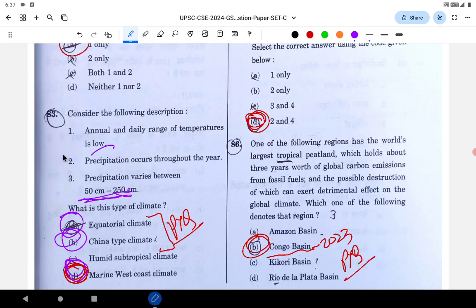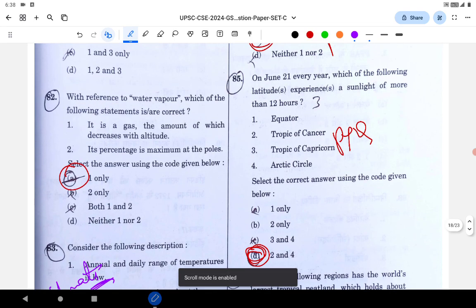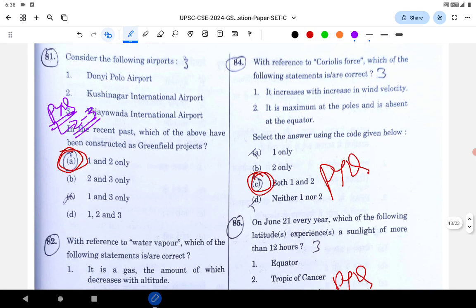But the different climate types are also an important theme of UPSC. So you should know the descriptions for all the important types: China type, equatorial type, humid subtropical type, marine west coast type. You should know all these because they are very important themes for the UPSC. Next question is on the Coriolis force. Both are correct. Again, direct repetition.